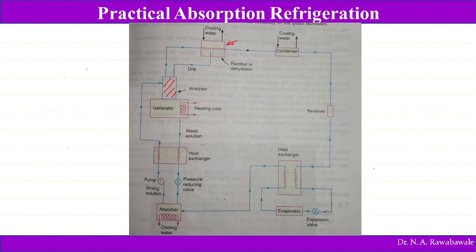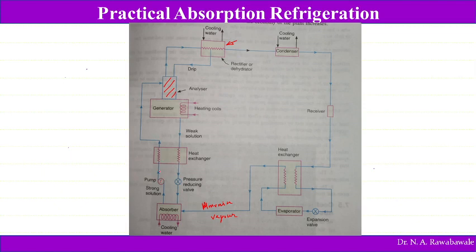As we have seen, here is the absorber. Here ammonia vapor is absorbed in this absorber, where the temperature is reduced by cooling water. So this ammonia is absorbed in the absorber, and the weak solution coming from the generator gets mixed with this ammonia, and a strong solution is formed. This strong solution is pumped with the help of a pump to the generator.